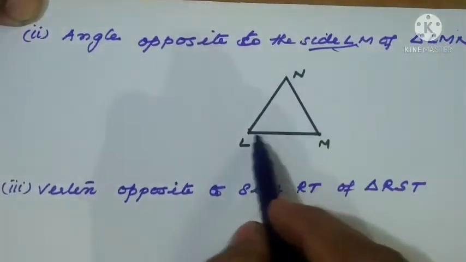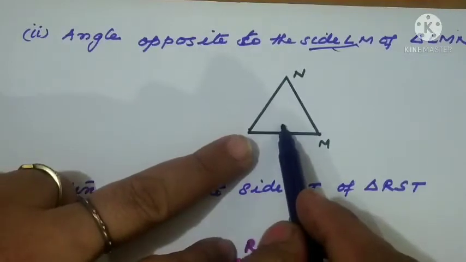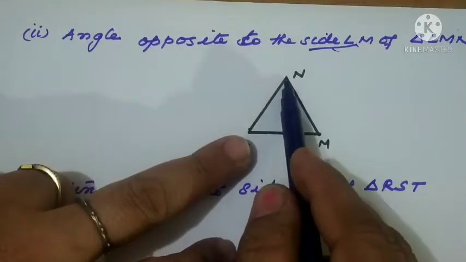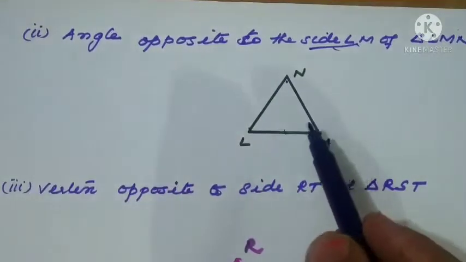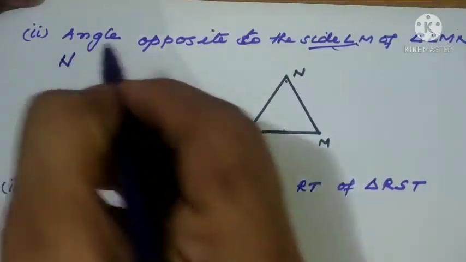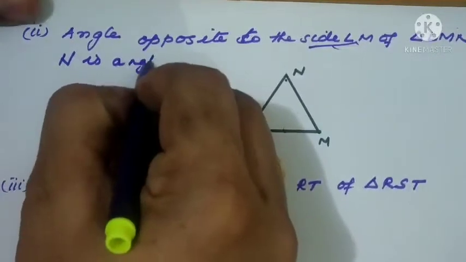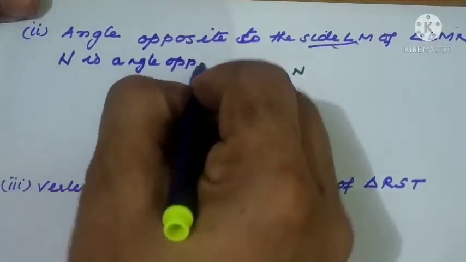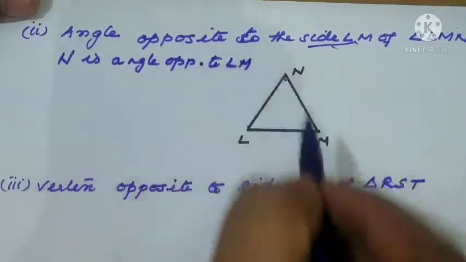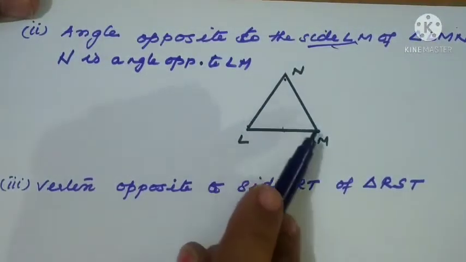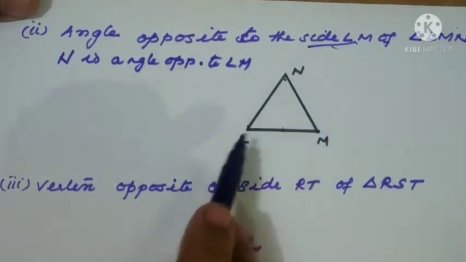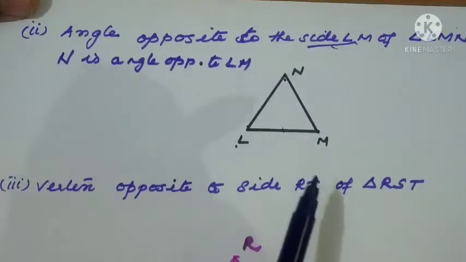So angle opposite to side LM. We start at LM and move in the opposite direction. What is the angle name? N only. So angle N is the angle opposite to LM. Now if you understood this, what is the angle opposite to MN? The angle opposite to MN is L only.